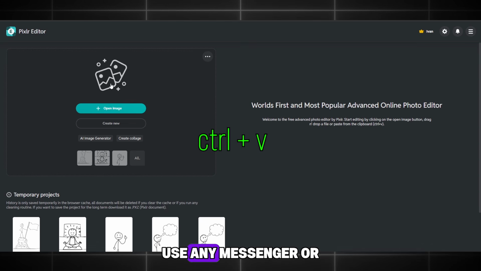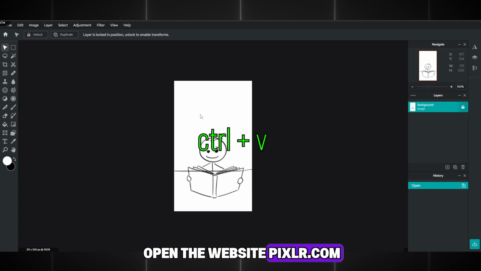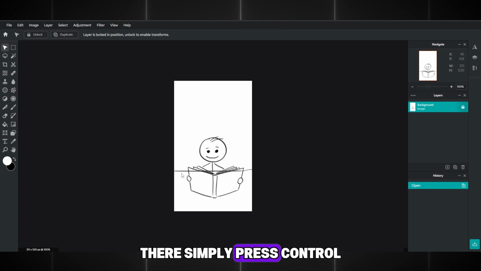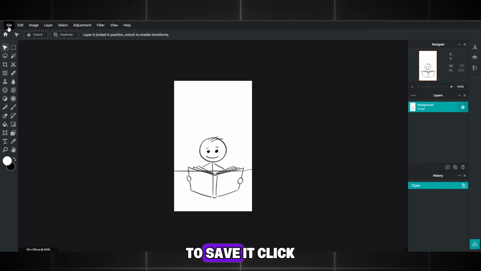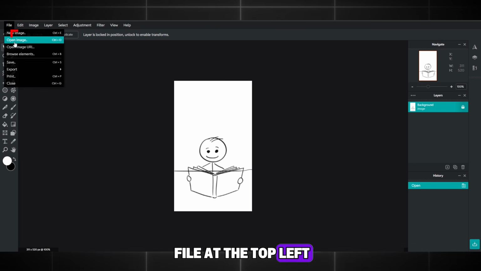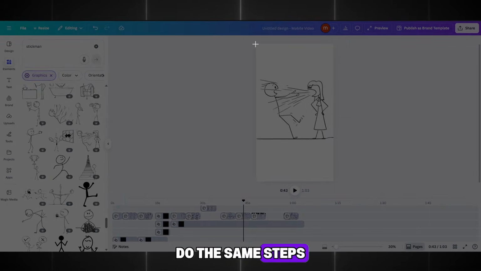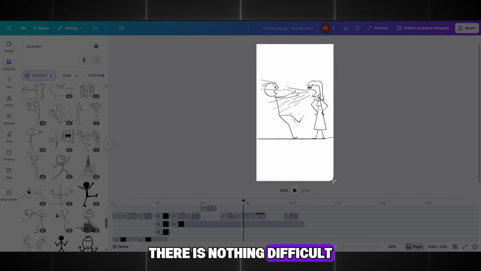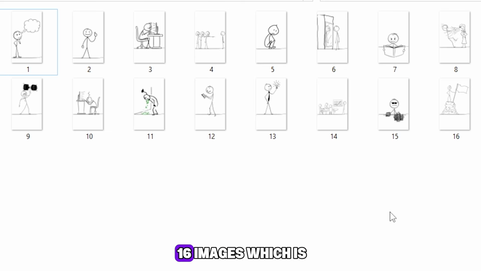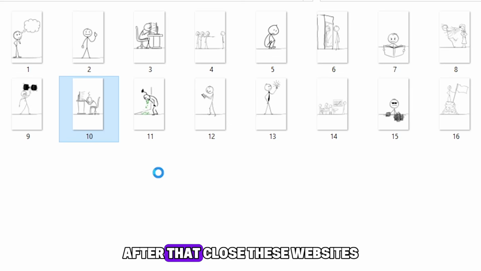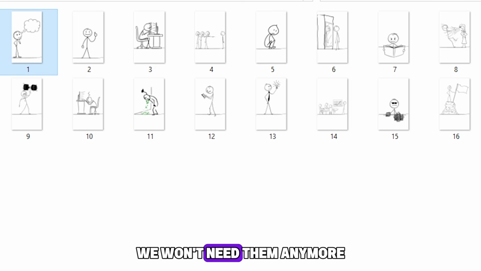And to save it, use any messenger or open the website pixlr.com. There, simply press Ctrl plus V, and your image will appear on the site. To save it, click File at the top left, then Export, and click the first option. Save it to your computer, and that's it. Do the same steps with all the images. There is nothing difficult. I ended up with 16 images, which is pretty good. After that, close these websites. We won't need them anymore.